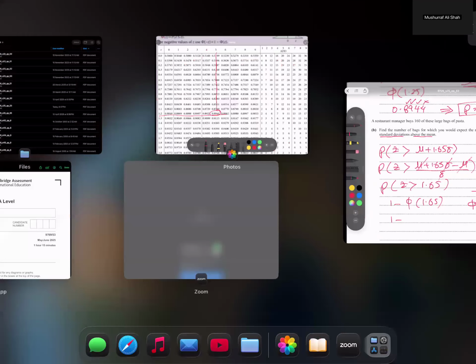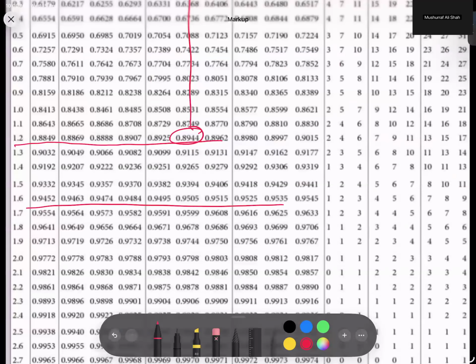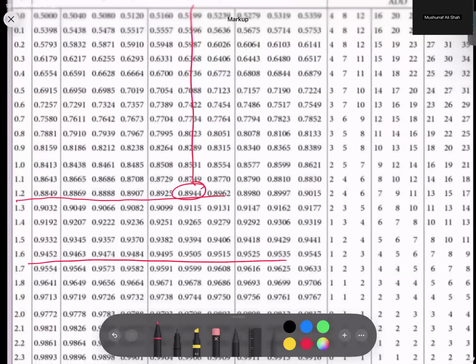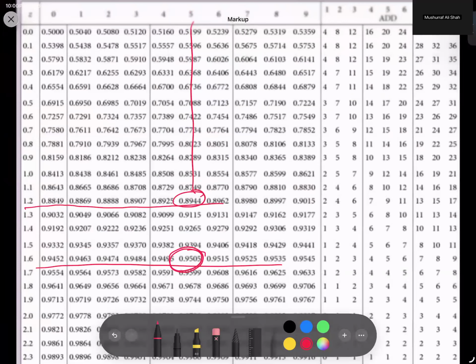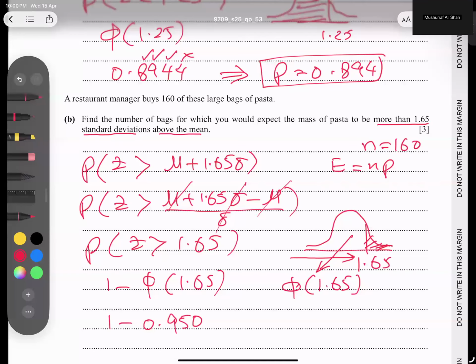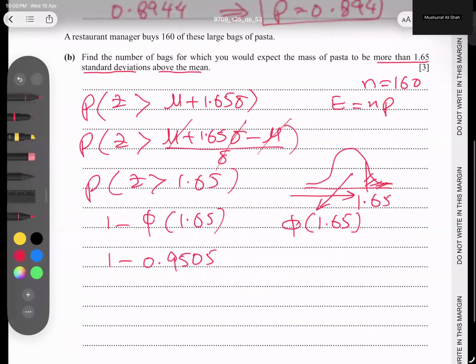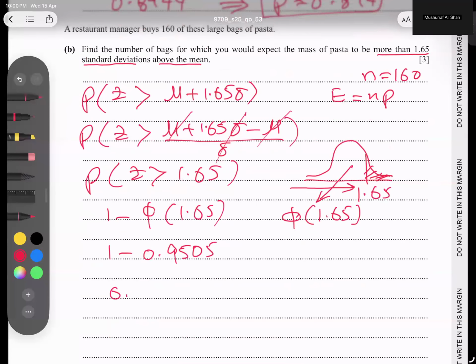1.65 is what? Hold on. 1.65. So this number is 0.9505. If we subtract, the answer turns out to be 0.0495. But this is a probability.